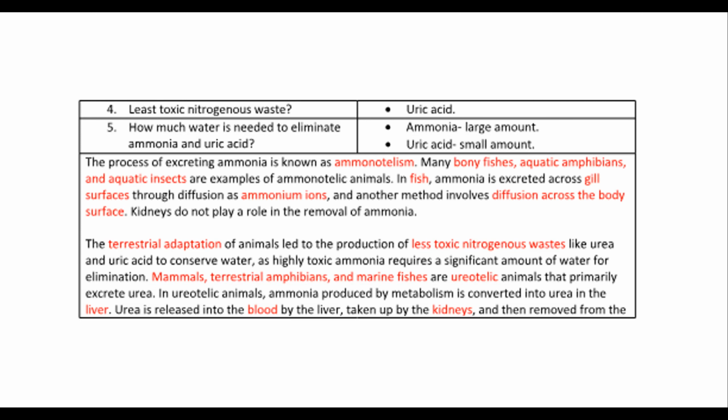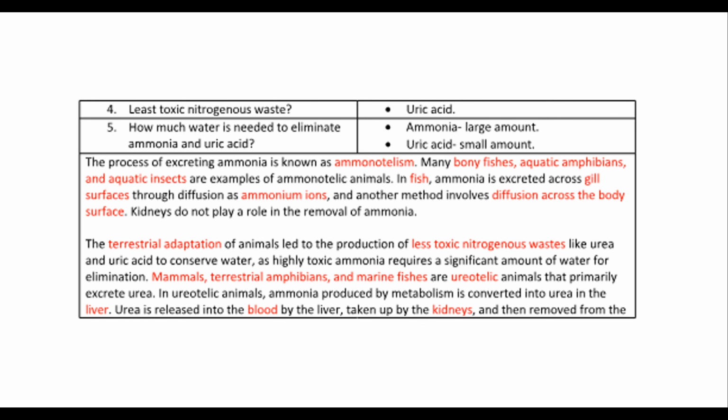The process of excreting ammonia is known as ammonotelism. Many bony fishes, aquatic amphibians, and aquatic insects are examples of ammonotelic animals. In fish, ammonia is excreted across gill surfaces through diffusion as ammonium ions, and another method involves diffusion across the body surface. Kidneys do not play a role in the removal of ammonia.